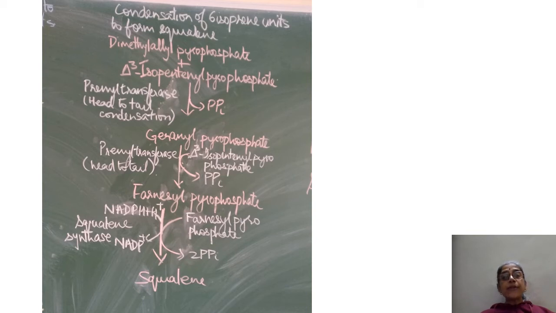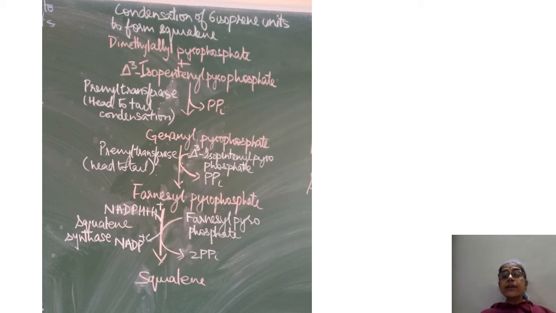This geranyl pyrophosphate condenses with another molecule of delta 3 isopentenyl pyrophosphate in the presence of prenyl transferase. PPi is released and again the condensation is head to tail, and the product farnesyl pyrophosphate is formed.